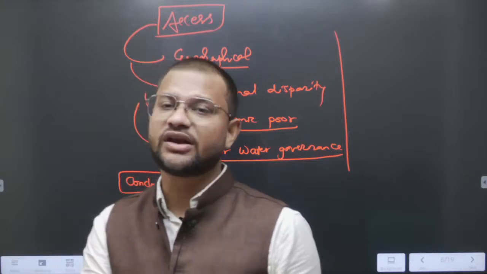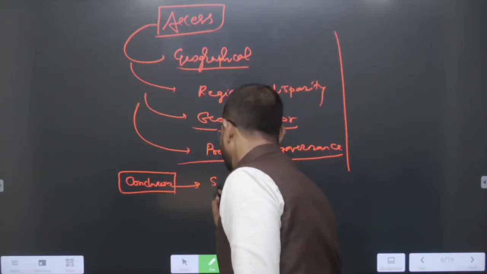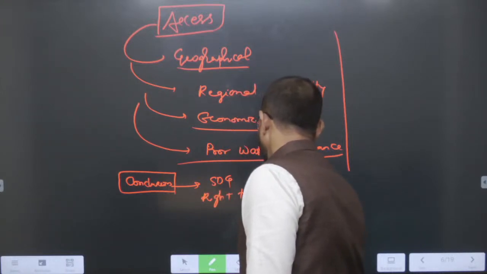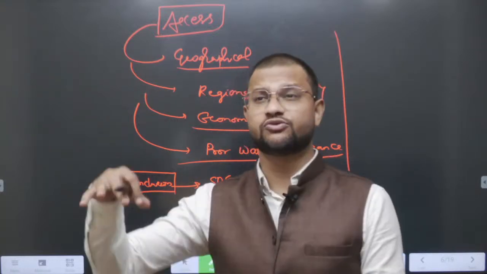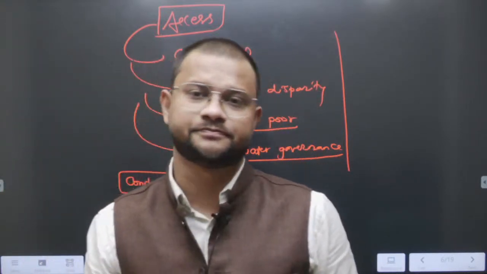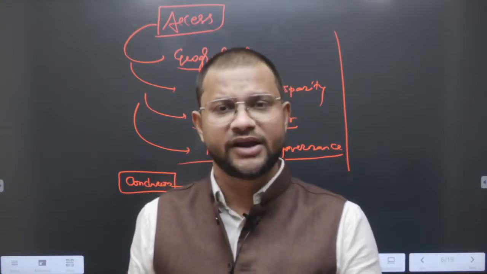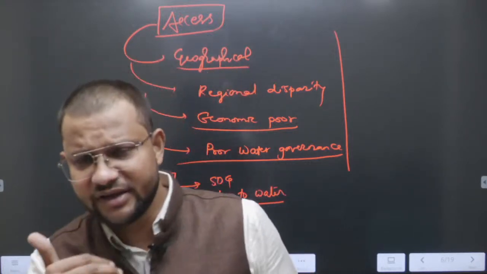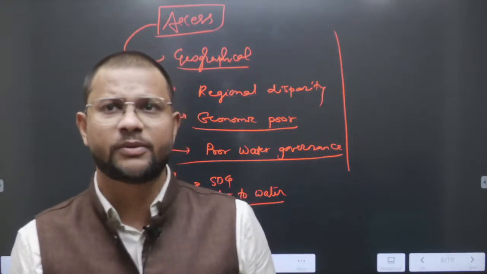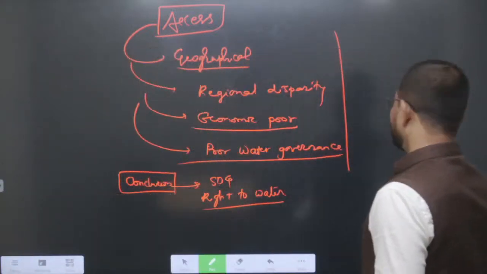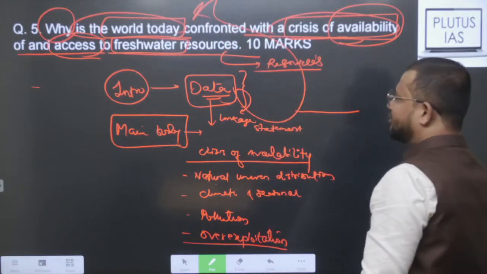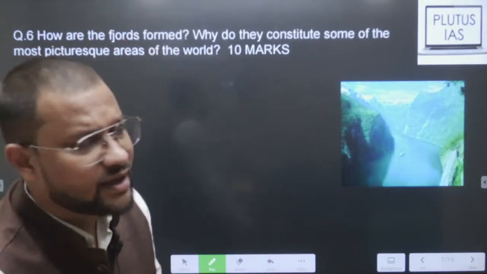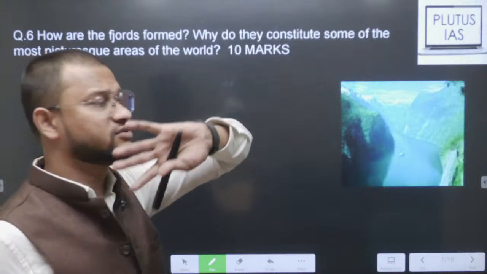So yeah, you can conclude on this particular line. If you can connect SDG then do it, or in terms of right to water, safe water, you can conclude with that as well. Getting it? I am telling you, in the conclusion you have to give a last impression that it gives a feeling like, yes, basically he is looking for some futuristic way. So absolutely this is how you can answer this question of fresh water crisis. It is a 10 marker and can be done in 150 words, and you will get model answers for geography as well.